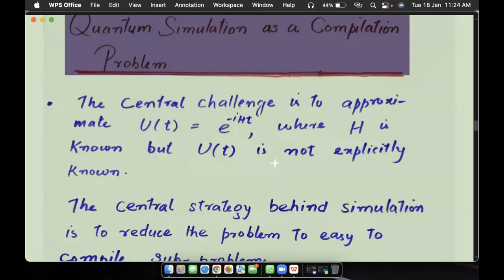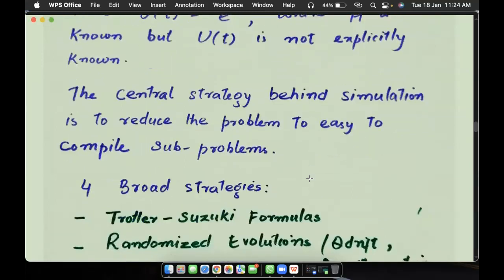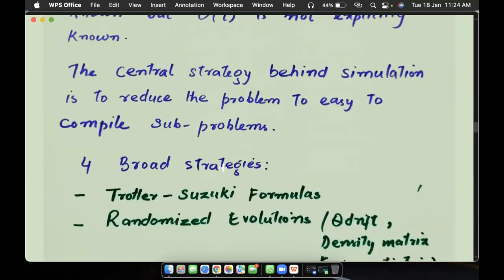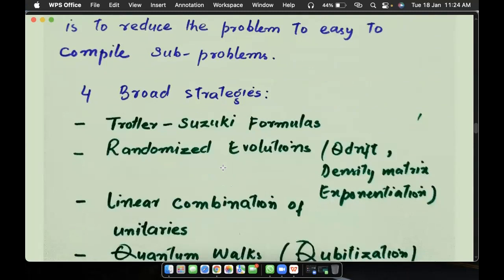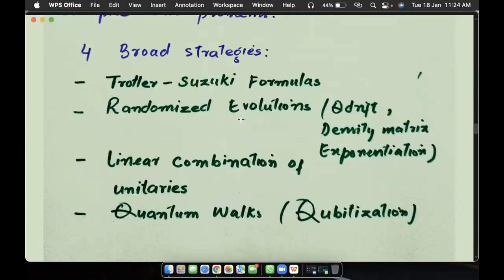That means we know its form. What is its form? It may be in some form that we can simulate, that we can understand, but this whole Hamiltonian was not known to us. So the central strategy behind simulation is to reduce the problem to easy-to-compile subproblems. Basically, we want to break it into subproblems so that we can simulate it. There are certain strategies for doing this, like the Trotter-Suzuki formulas, which are very famous, and there are randomized evolutions, linear combination of unitaries, and quantum walks. So these are the four broad strategies.